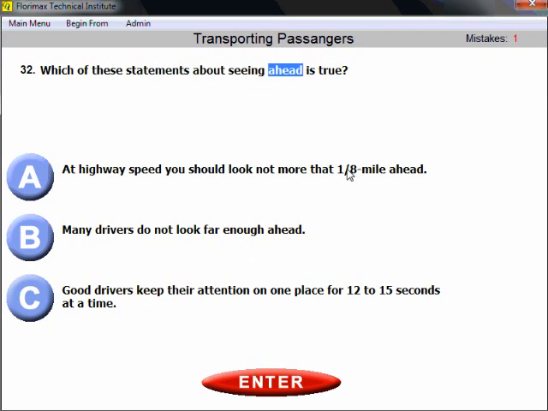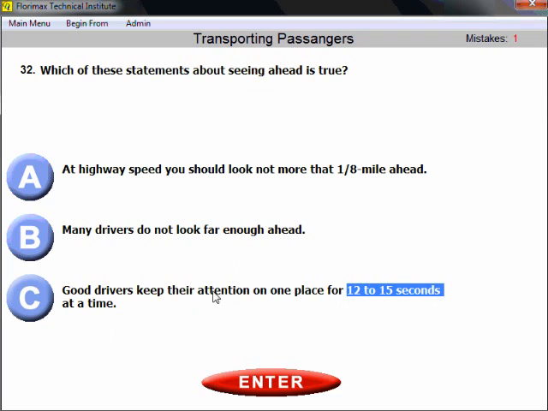They try to confuse you. They give you something looking very similar to the right answer, something about 1/8 mile, something about 12 to 15 seconds. Be very careful. Very careful. Look at one place. Yeah, which is not good. That's how far you should look ahead.